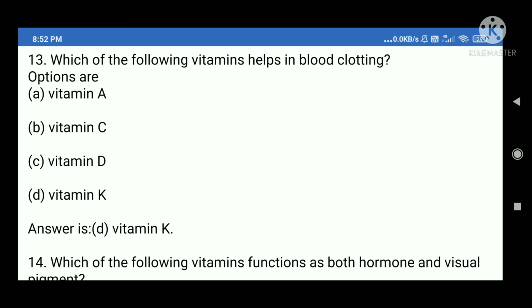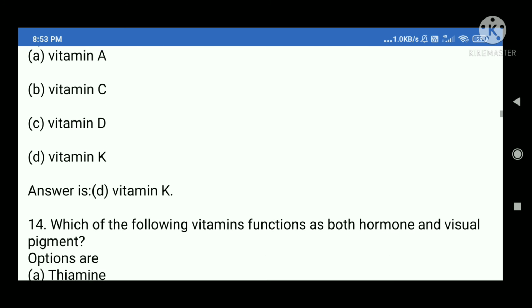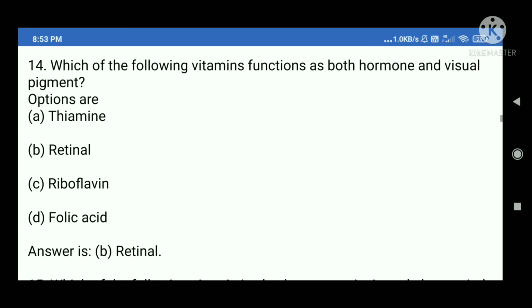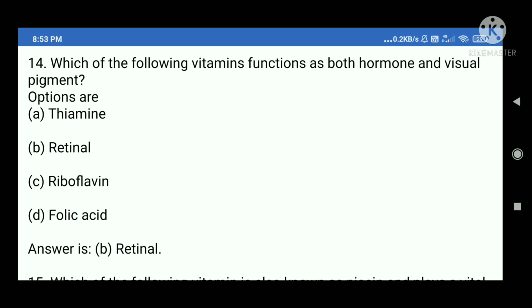13. Which of the following vitamins helps in blood clotting? Options are A. Vitamin A, B. Vitamin C, C. Vitamin D, D. Vitamin K. Answer is D. Vitamin K.